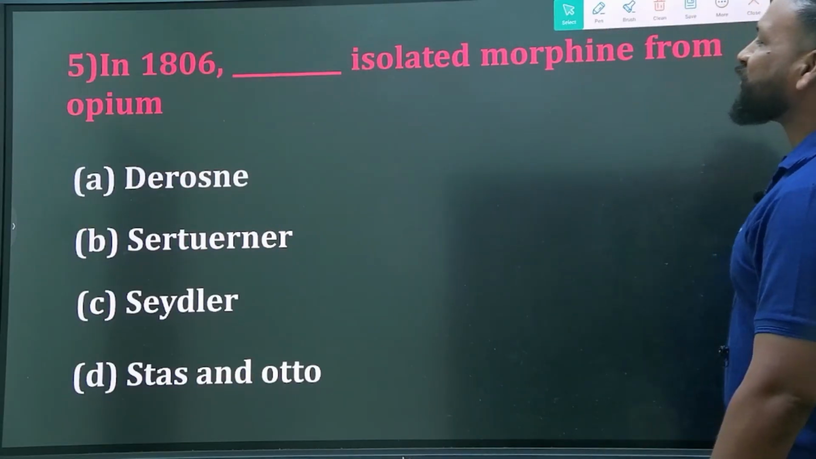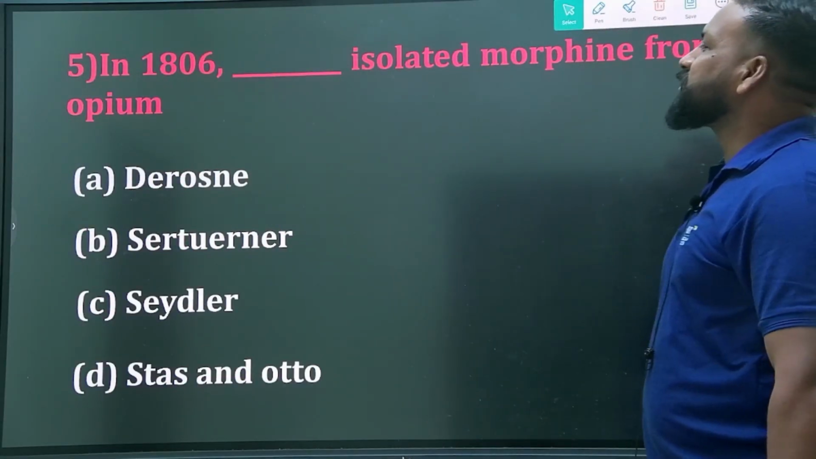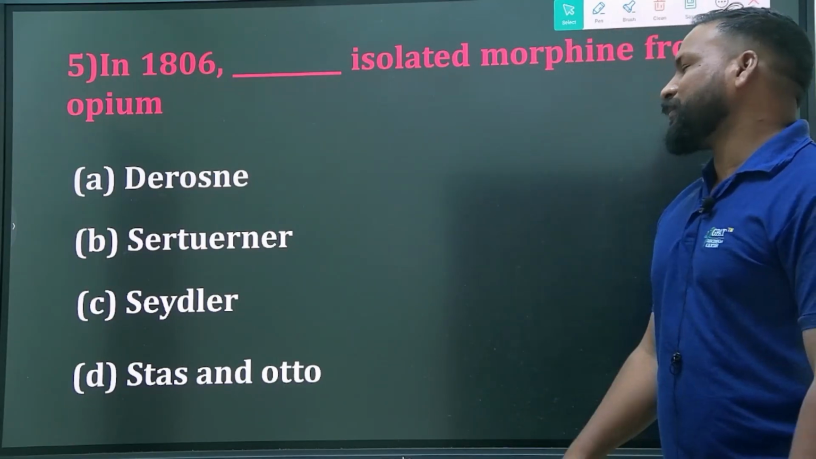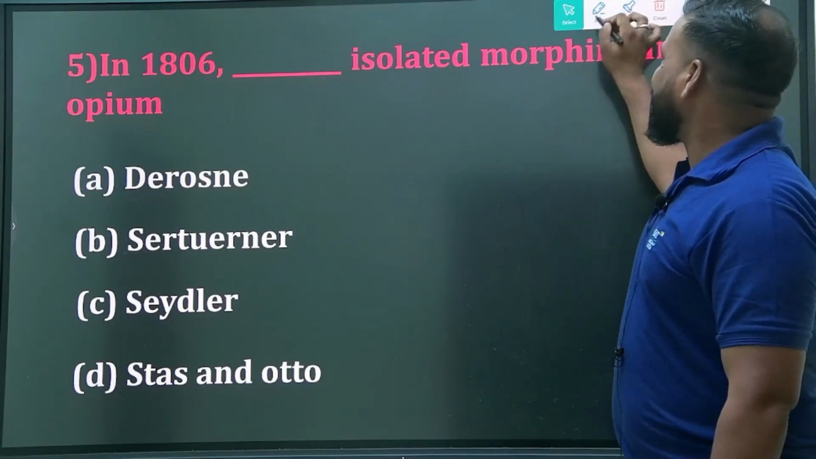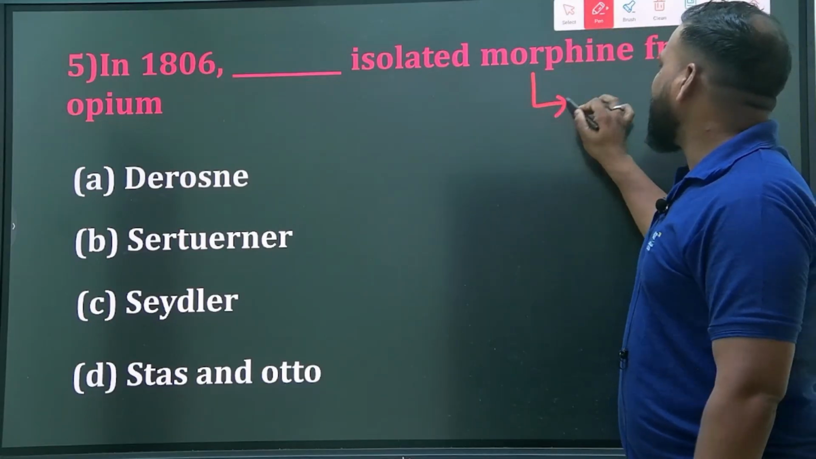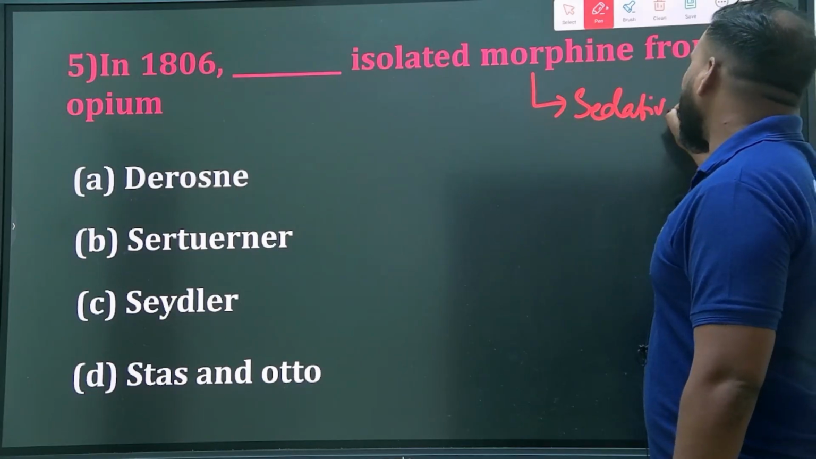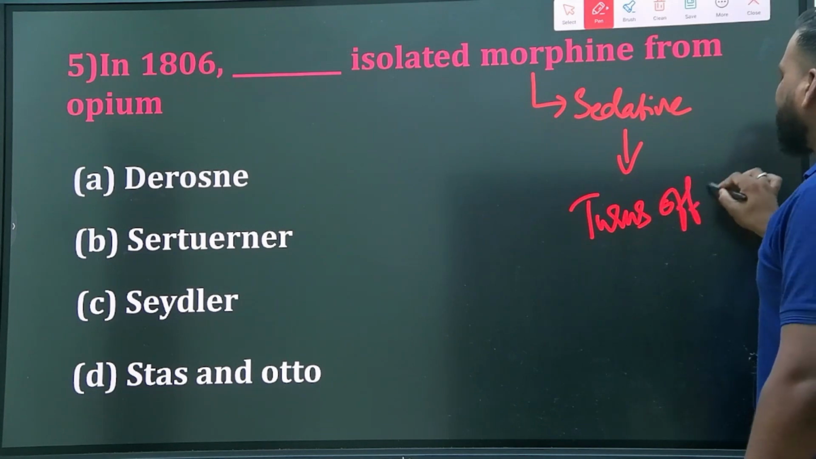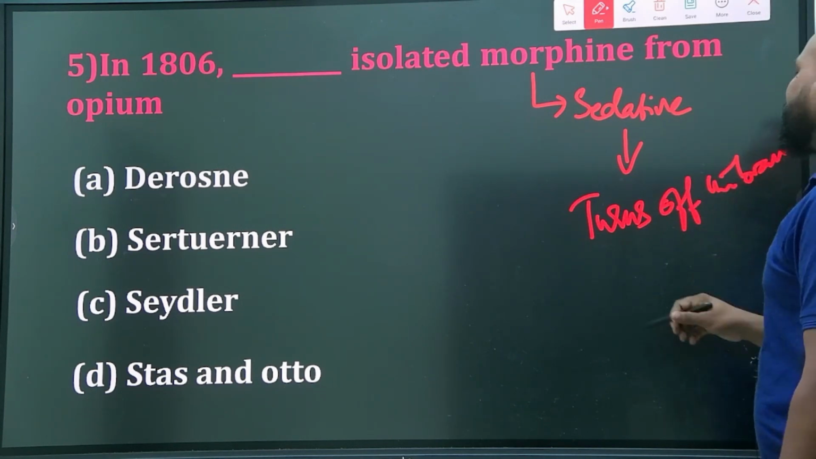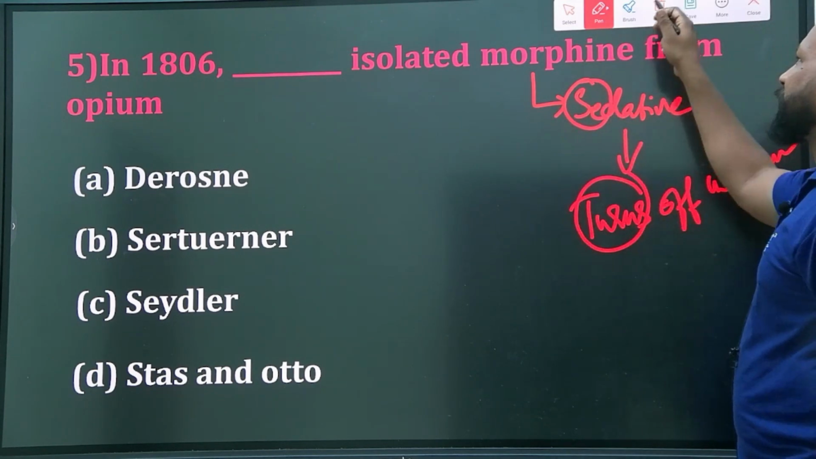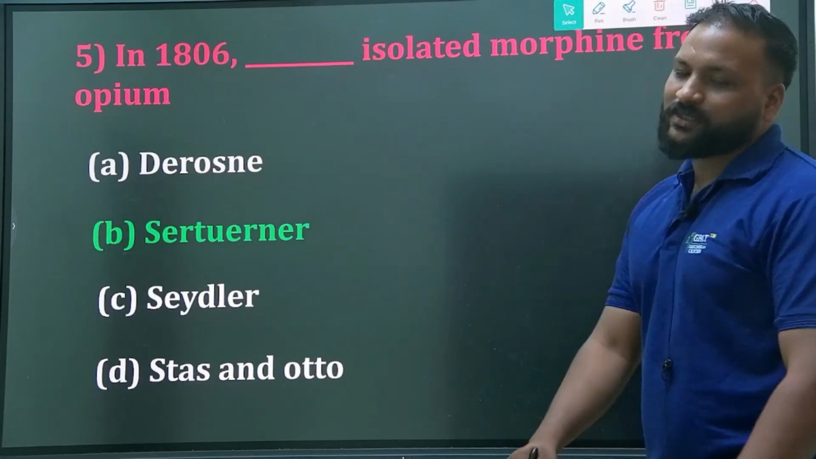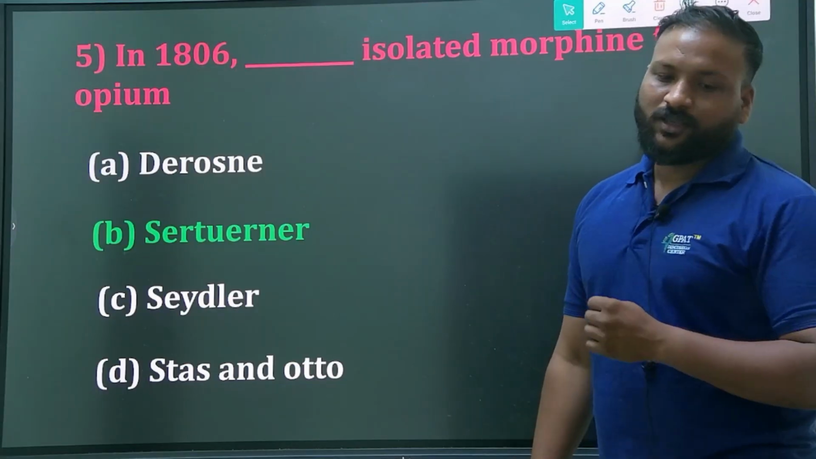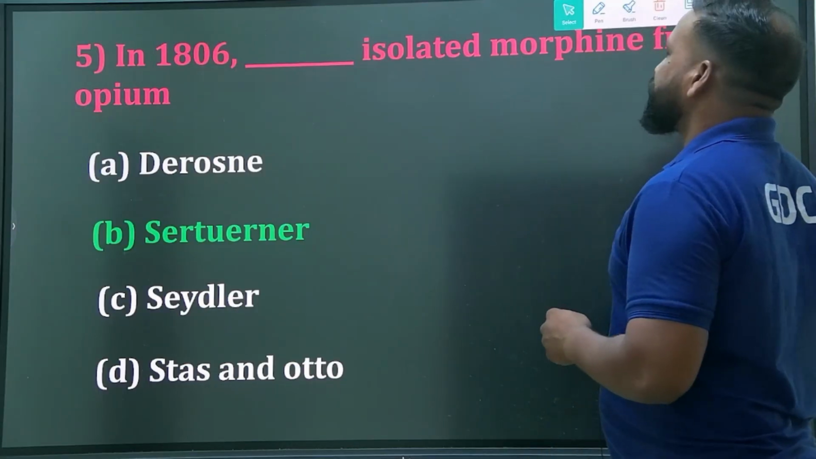Yes, next one. In 1806, who isolated morphine from the opium? Morphine is a sedative, hypnotic and narcotic, and it turns off your brain. So you need to tell me the shortcut: turns and SC. Now tell me the right answer. Sir Turner is the person who isolated morphine from the opium. Yes, next question.